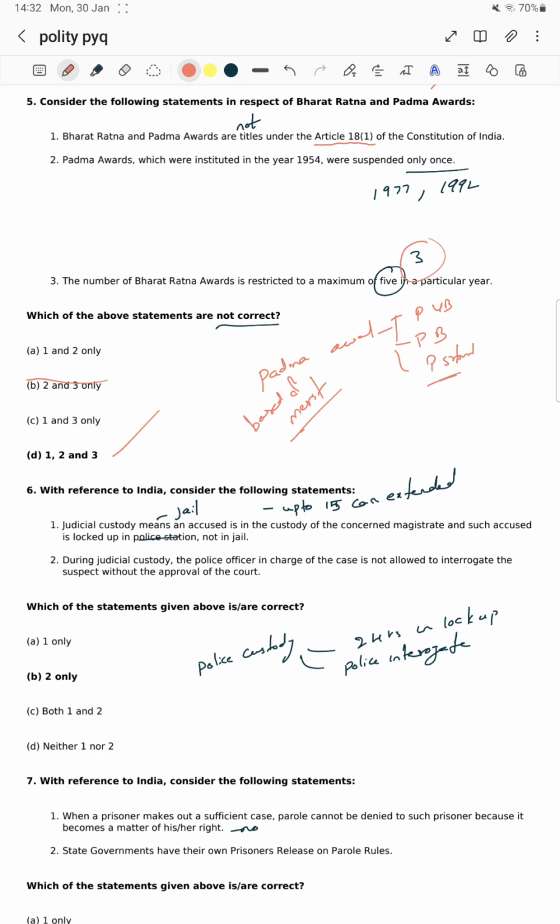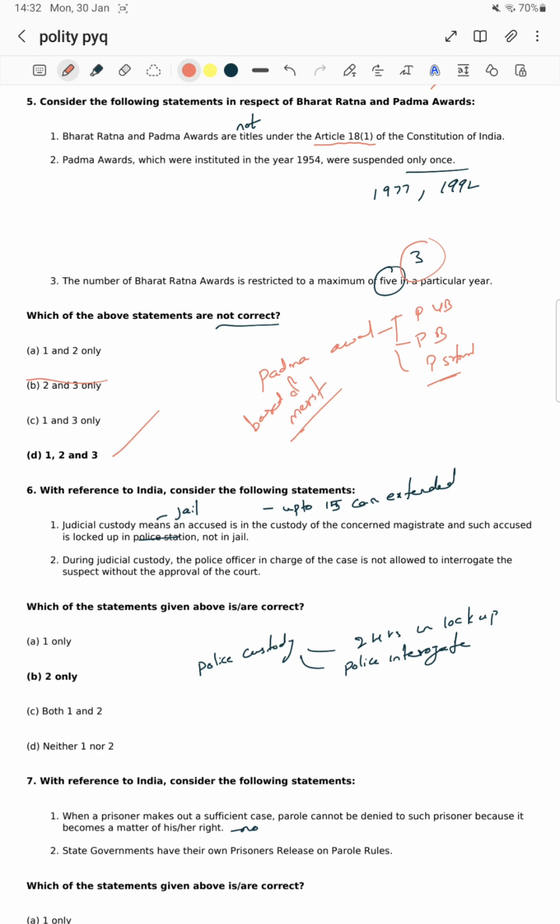Let's see. Judicial custody means an accused in the custody of the concerned magistrate, under the magistrate. And such an accused is locked up in a police station and not in jail? Judicial custody itself says that it's a jail. Obviously, statement one is wrong.